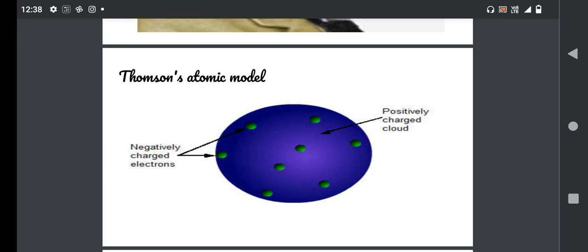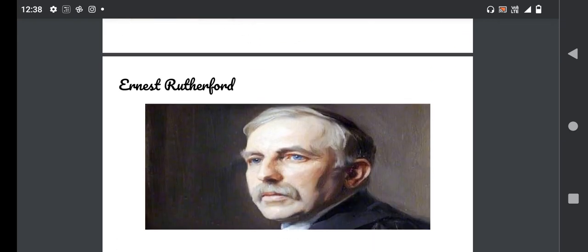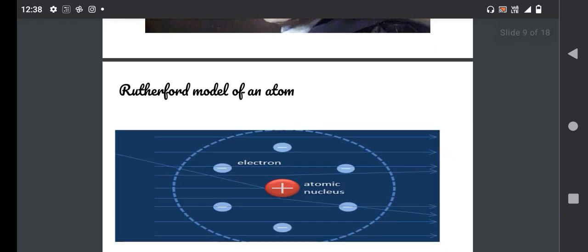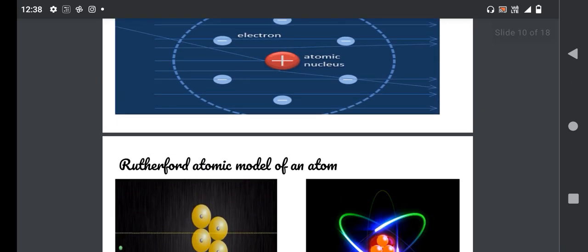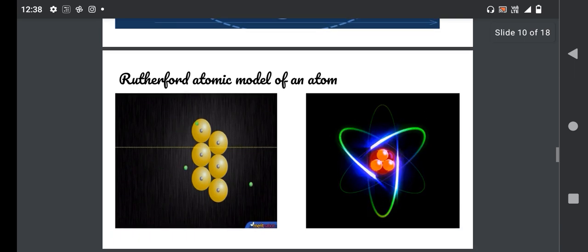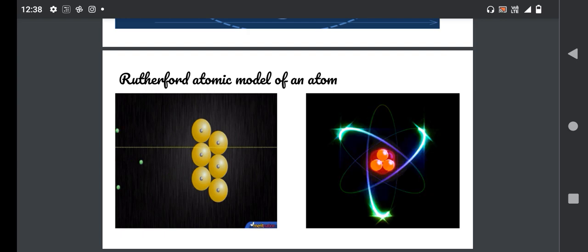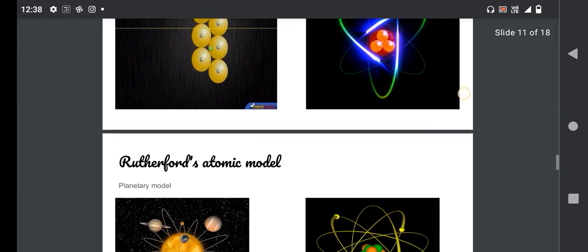Now coming to the third one, that is Rutherford's model of an atom. Ernest Rutherford was the first who suggested that Thomson's plum pudding model was incorrect. This new model introduced the nucleus to atomic theory. The nucleus contains a relatively high central charge concentrated into a very small volume. This small volume also contains the bulk of the atomic mass of the atom. The nucleus is surrounded by negatively charged particles called electrons. His model is sometimes known as the planetary model of the atom.